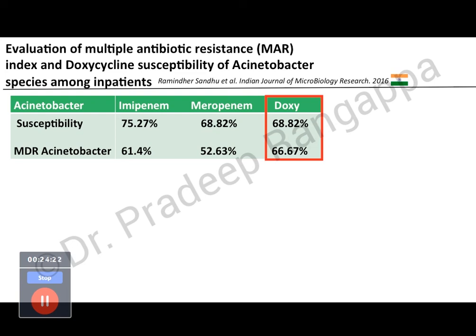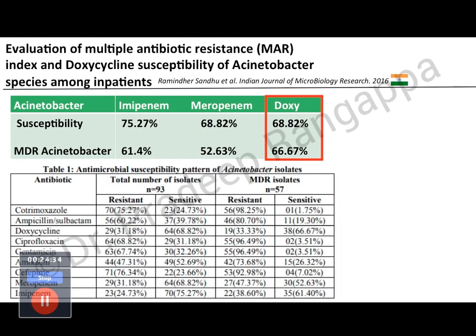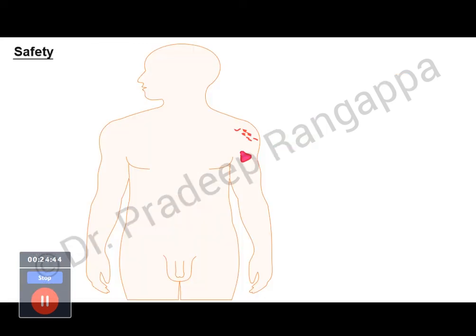Since there is not too much overusage of this drug, I think this antibiotic is reasonably spared, and we are seeing some sensitivity to these MDR organisms. So this was a tabular column looking at sensitivity of these MDR organisms to various drugs, and doxy performed significantly better, and it was comparable to carbapenems.